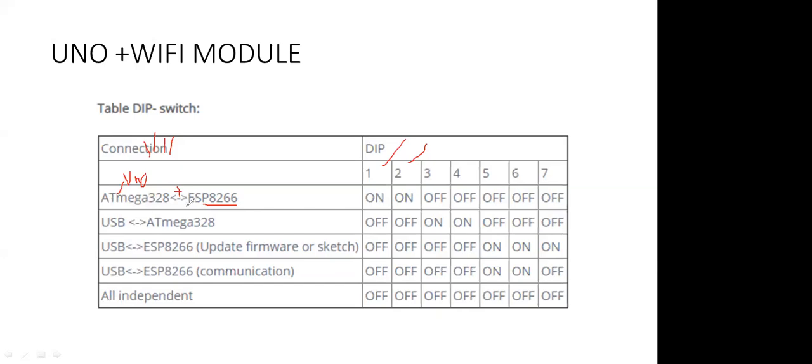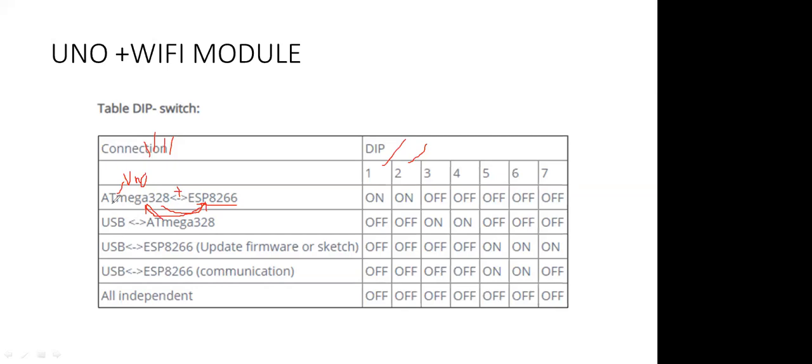Why is it so? The reason is that the TX RX pins of this Arduino device are connected with the Wi-Fi module. At that time you will not be able to upload a program, because serial communication is possible only one-to-one. When you connect Arduino Uno plus Wi-Fi module, the Wi-Fi module will communicate with the Arduino and the Arduino will communicate with the Wi-Fi module, so you will not be able to upload your program to the Arduino.